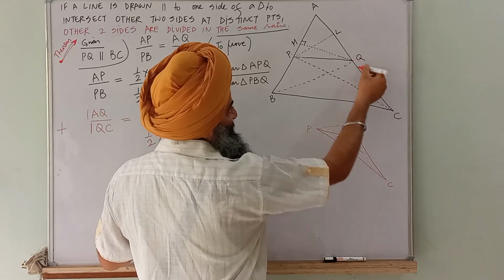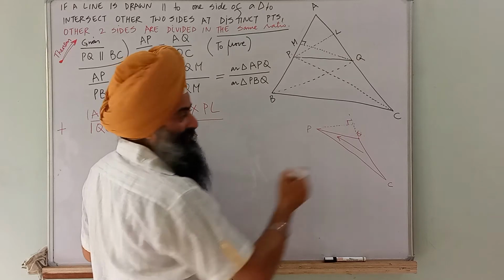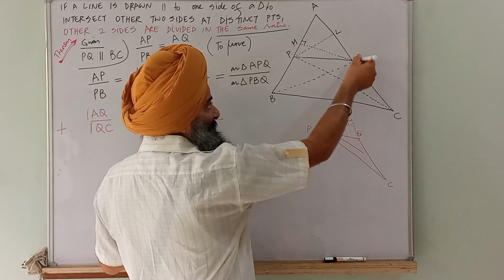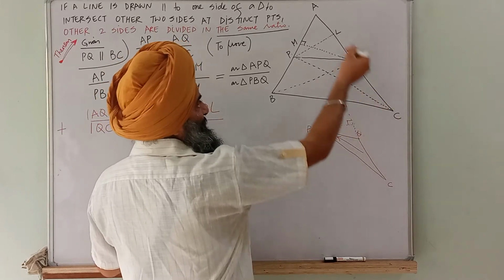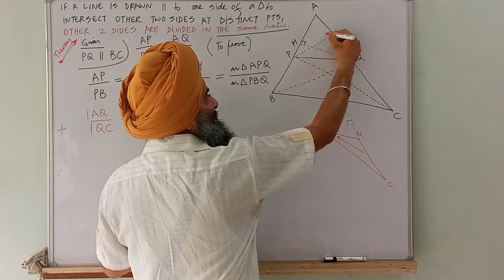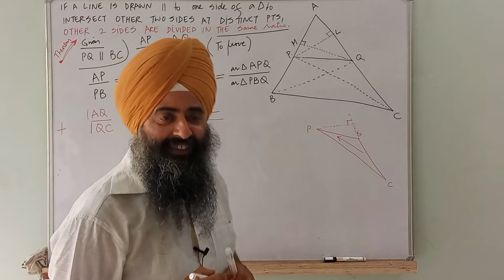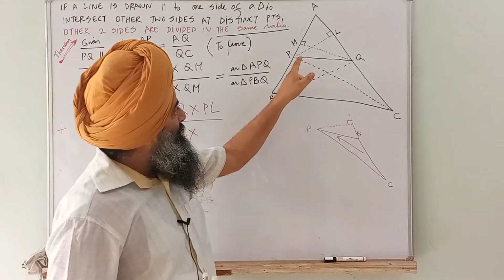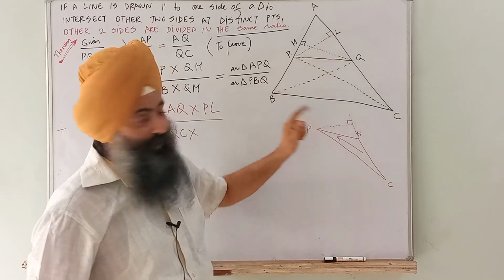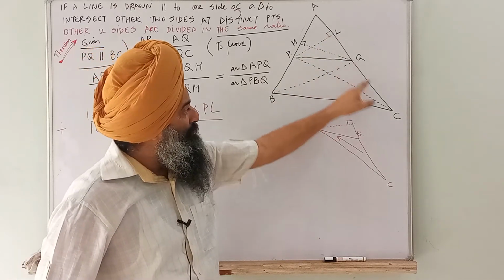QC is automatically extended here, and on this extension, PL is the height. So tell me, Falgun, PL is the height of which triangle on the base QC?